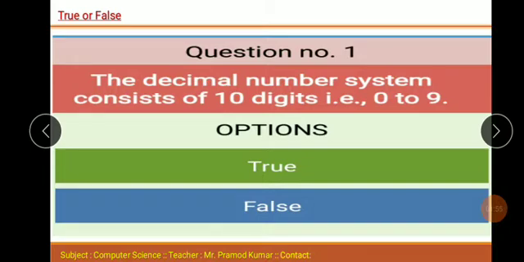After multiple choice questions, true or false. Question number 1. The decimal number system consists of 10 digits, for example 0 to 9. This statement is true. The decimal number system consists of 10 digits, 0 to 9. This statement is true.